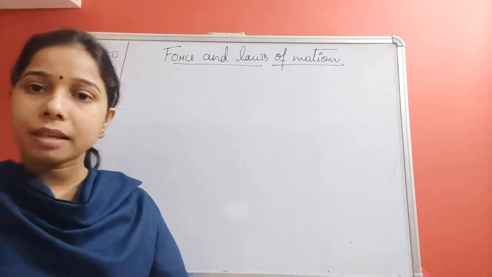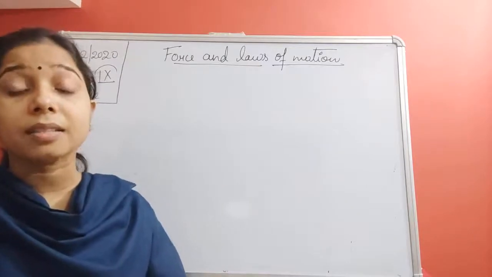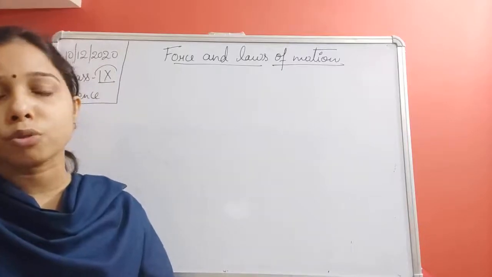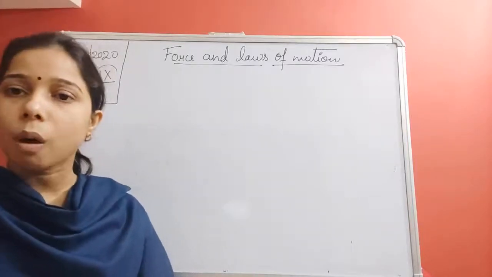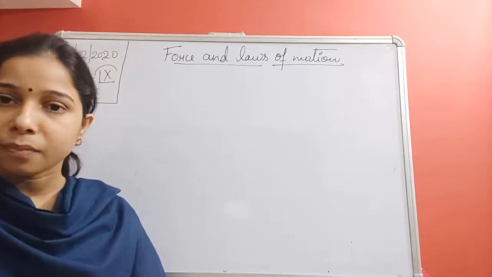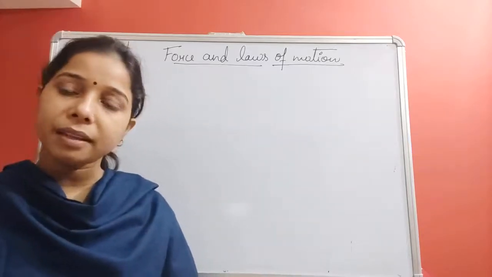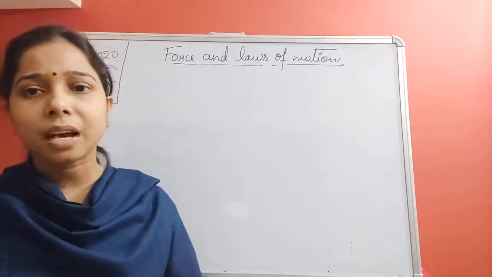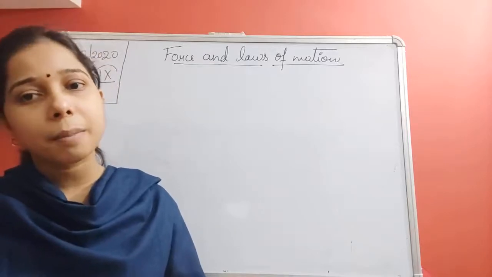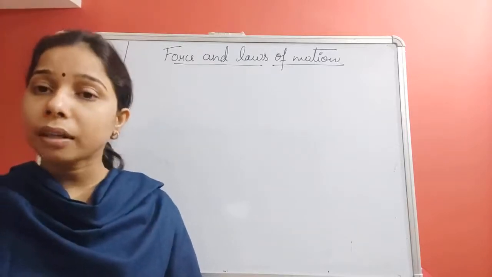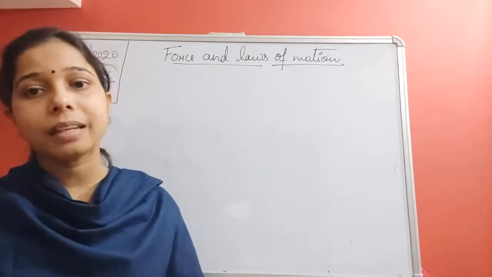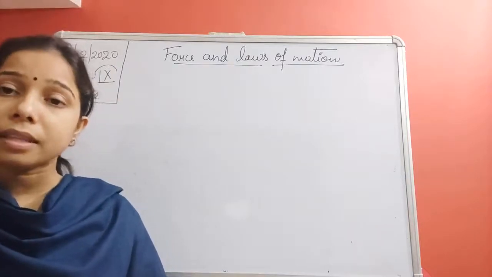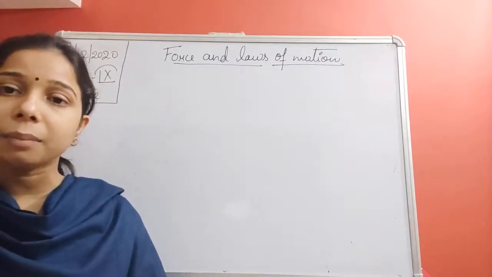It means if an object is there and the forces acting on it are balanced, or they cancel the effect of each other, ultimately the whole force will be equal to 0, and we call it a balanced force. We have seen a lot of examples of that. Take a tug of war: if two teams apply the same amount of force, the net force will be 0, and we say that balanced force is applied by both the teams.